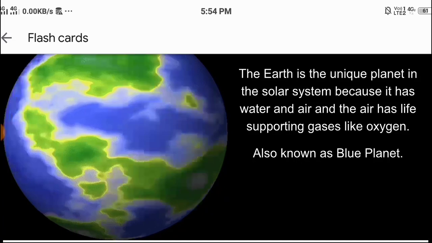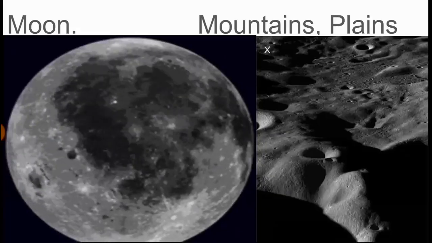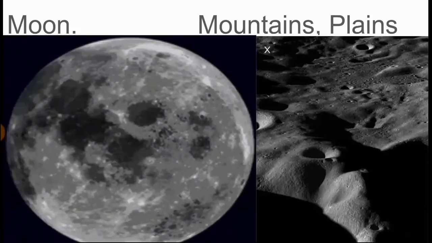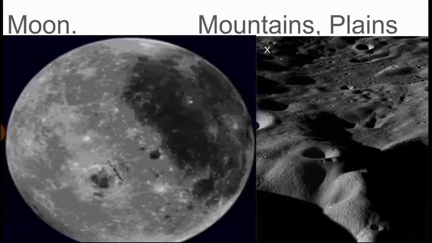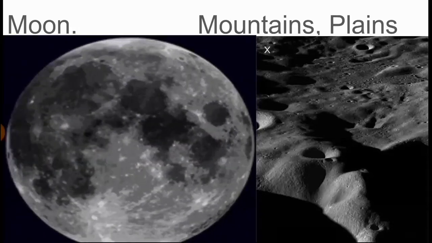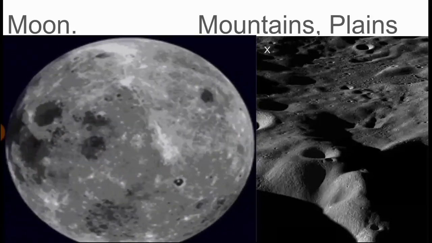Got it? So now let us move on to the next point. Remember students, the Earth has its own satellite and it is the Moon. The Moon is a natural satellite of Earth. It is about 3,84,400 kilometers away from us.